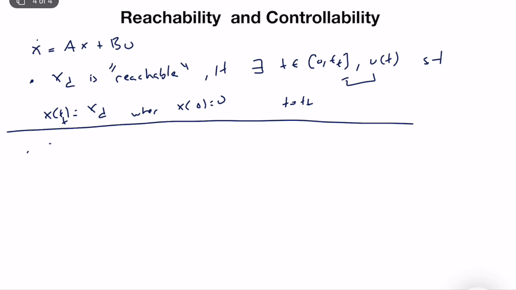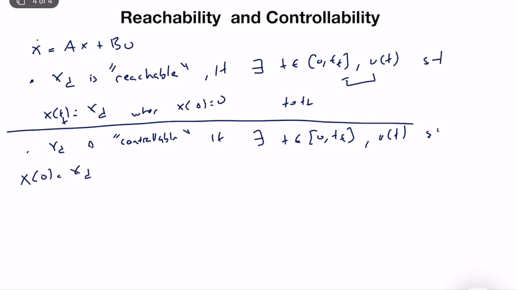Now xd is called controllable. It's the dual: there exists a finite time interval [0, tf] and an associated input defined on the interval, such that x0 is equal to xd, so we start with a non-zero initial condition, and x of tf is equal to 0.